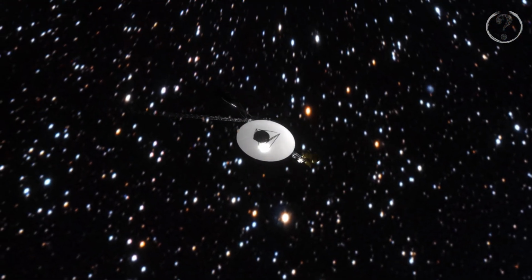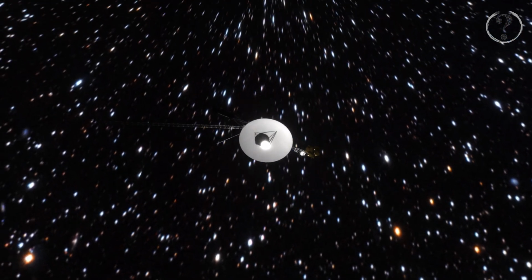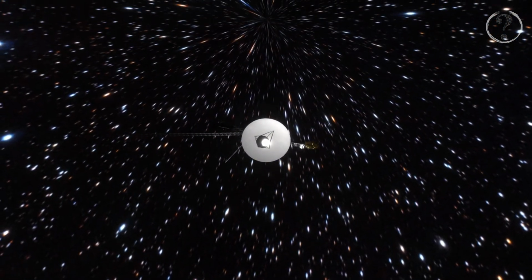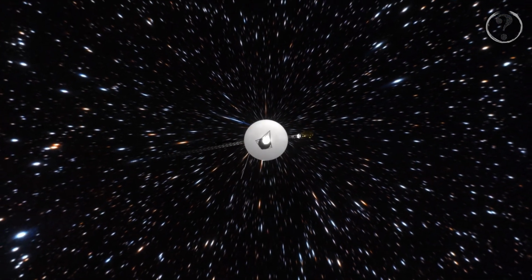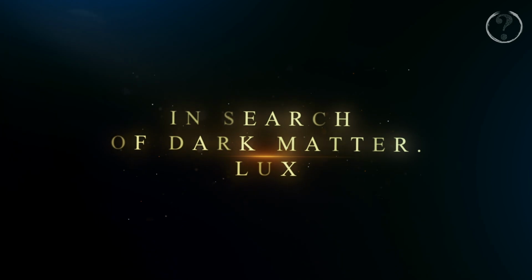Astrophysicists across the globe are trying to come up with an improved model of WIMP theory that could eliminate these discrepancies. Now, let's look at some of the larger ongoing efforts to uncover the mysteries of dark matter. In search of dark matter. LUX.